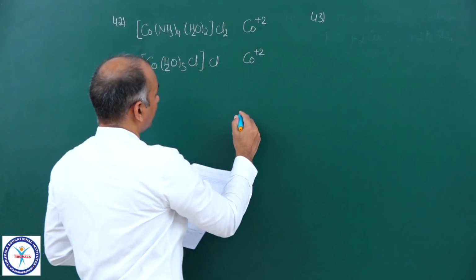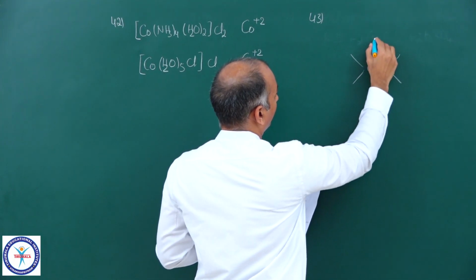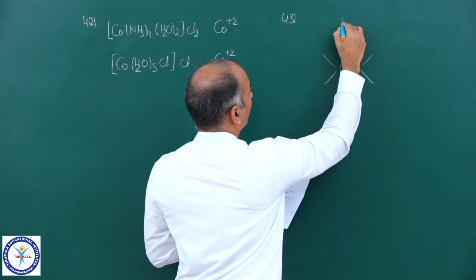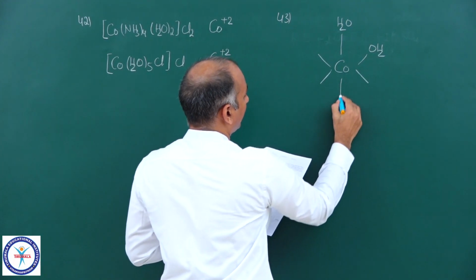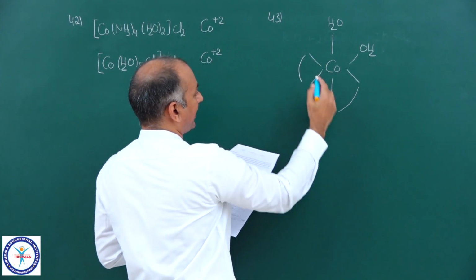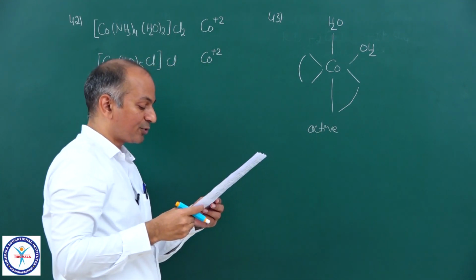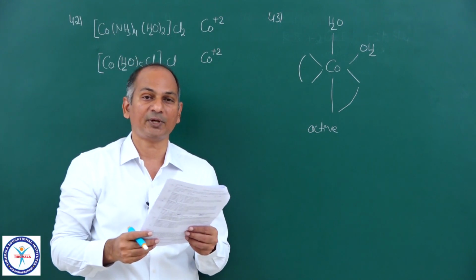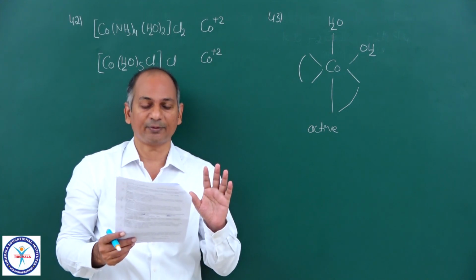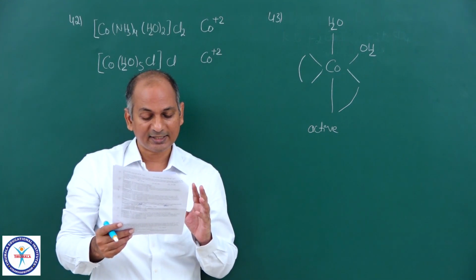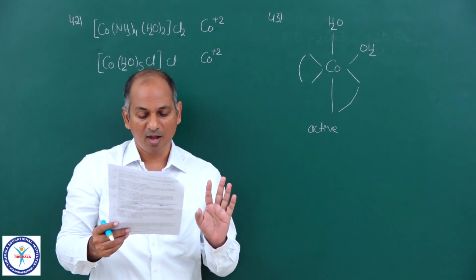Suppose you see this particular isomer, Co, with water, the cis isomer. I am talking about the cis isomer. Here is one bidentate ligand and here one bidentate ligand, so this is optically active. That particular complex shows both geometrical as well as optical isomerism. Cis, trans: trans is inactive because trans has planar symmetry, but cis is active. Then Pt, NH3, H2O, Cl2 exhibits geometrical only, no optical, as a square planar complex cannot show optical isomerism.